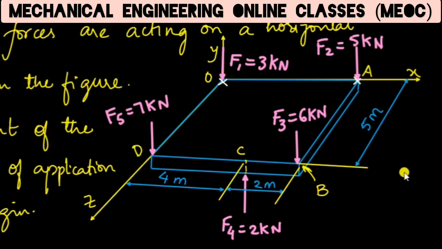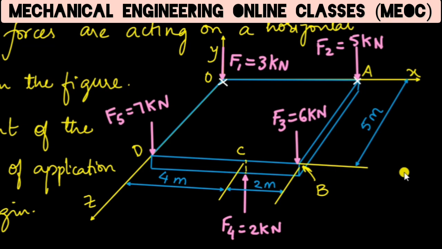So here the coordinate axes x, y, z are shown, and the blue outlined part is the horizontal plate. So there are 5 vertical forces acting, and because all the forces are vertical, this is an example of a parallel force system, because all the forces are parallel to each other. All the pink ones are the forces. So let us look at what forces are acting on the system.